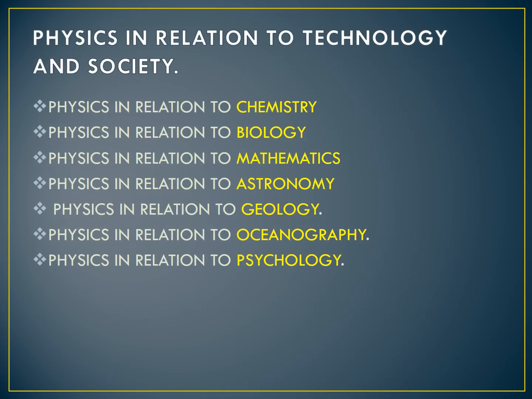Physics in relation to technology and society. How is physics related to technology and how is it related to society? Come, let's see. Technology is the application of principles of physics. Technology means, okay, for example, you are having a cell phone. That cell phone is the application of principles of physics. It is used for practical purposes. So we are using our cell phone for our practical purposes, and the applications and principles are involved inside the technology. So this is technology. It is the application of knowledge for practical purposes in various fields to invent and produce useful products to solve various problems.